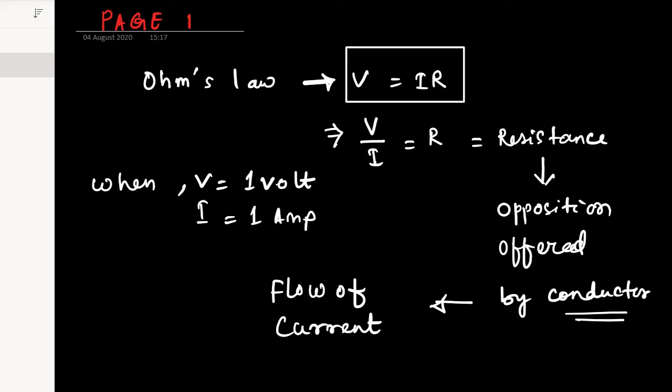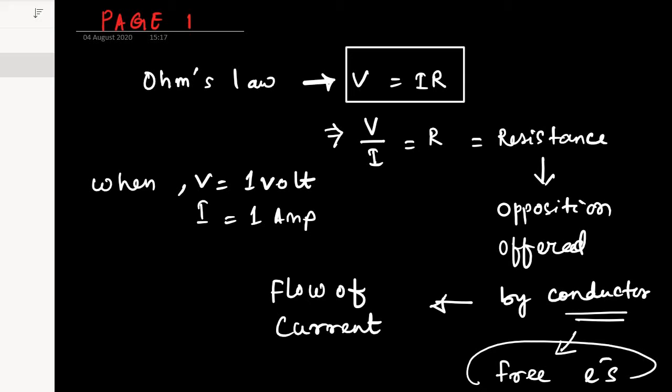So you can see I am saying here conductor. What is a conductor? Those who have free electrons in them. Do you know where free electrons are coming from? Do we have any idea? These free electrons, where are they coming from? Now you can see there are some electrons in the outermost orbit of an atom which are loosely bound to the nucleus.